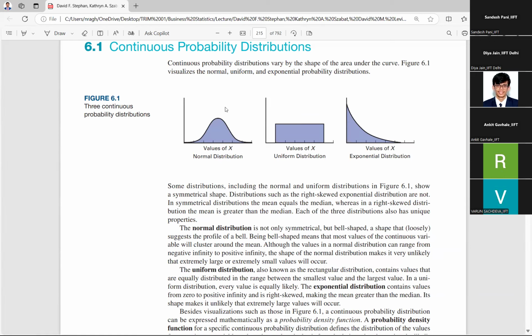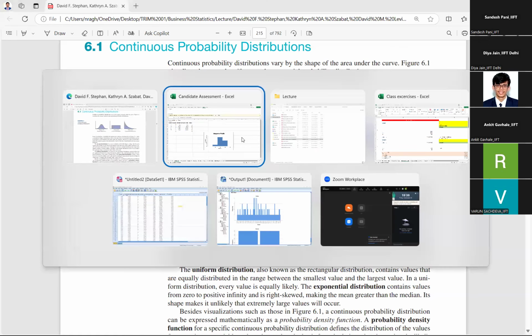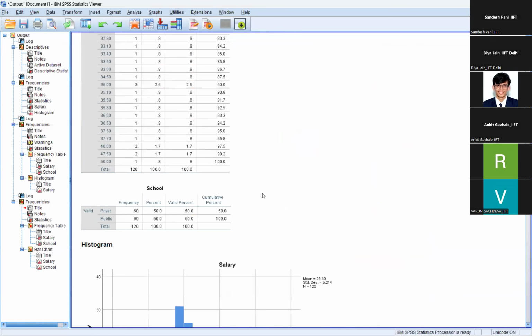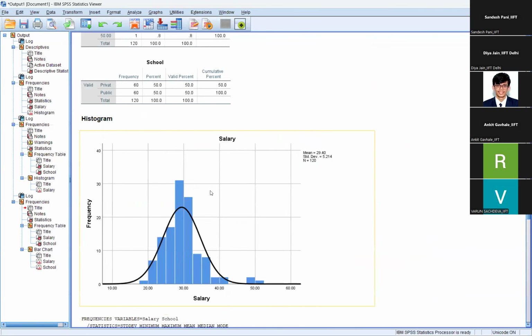Simply in layman terms, there is some numerical data in a column that is being plotted in a histogram, and when they observe it, it appears to be something like a bell curve. That is one observation. See it here. For the salary, we have drawn it through SPSS. So when we put it on a histogram, we can observe a bell curve.